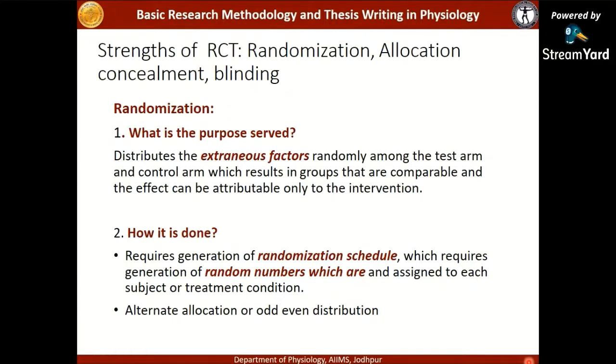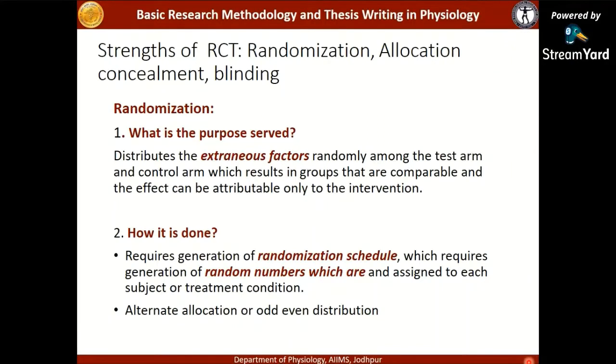It is distributing the people in 2 groups randomly so that all the other factors which can affect the result of the study are randomly distributed and both the groups are comparable.